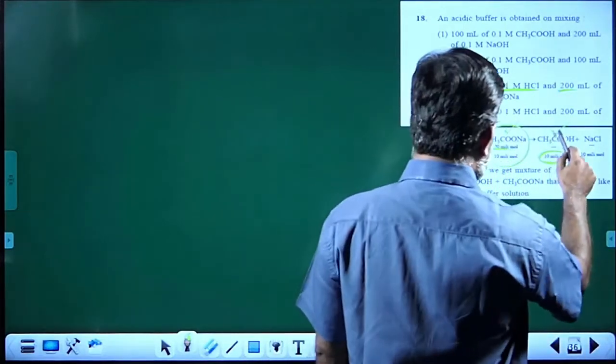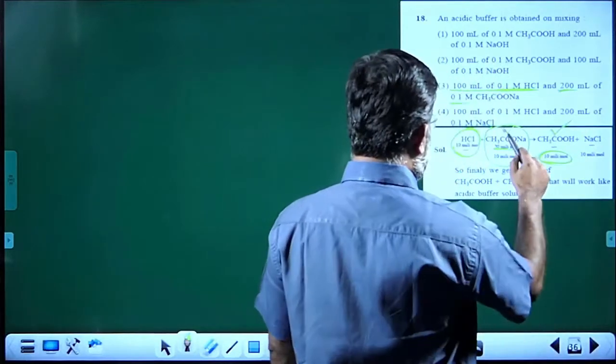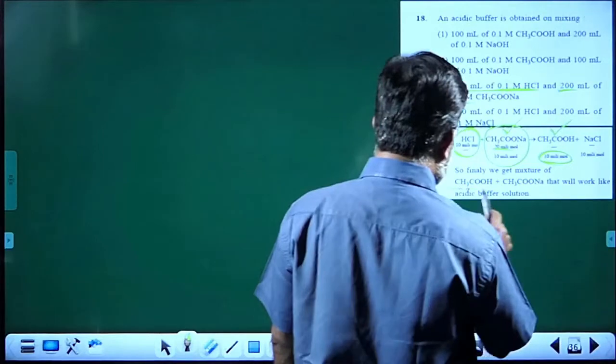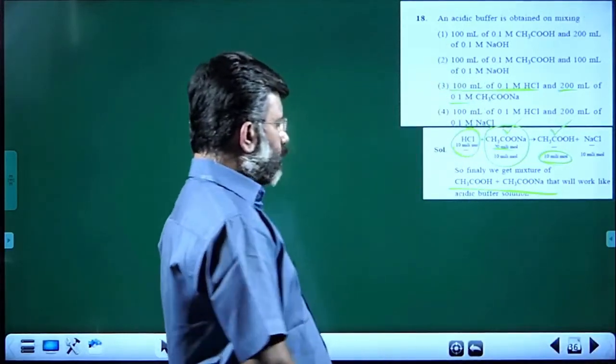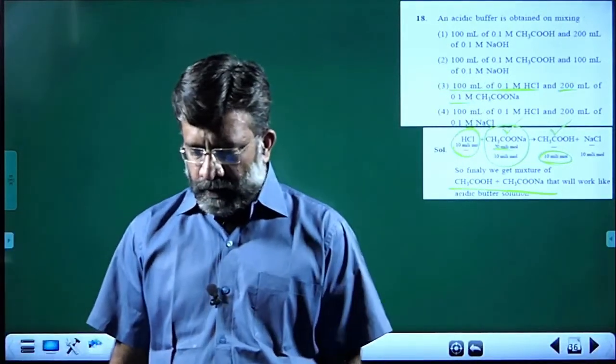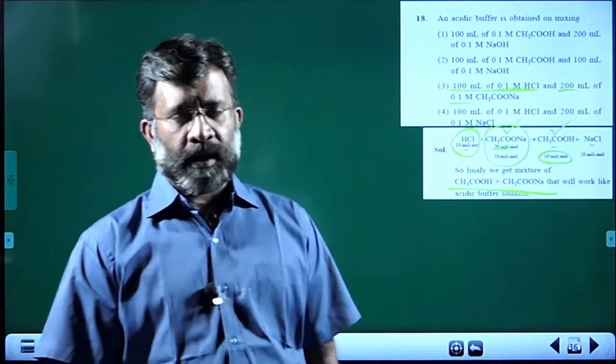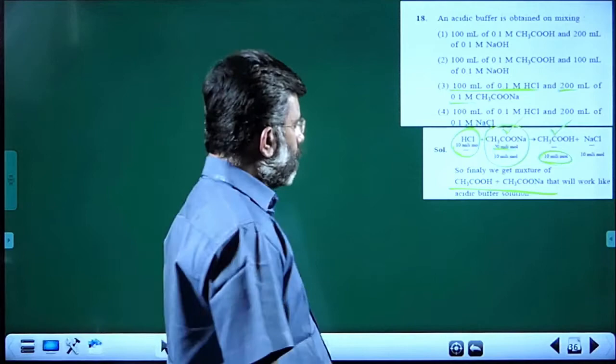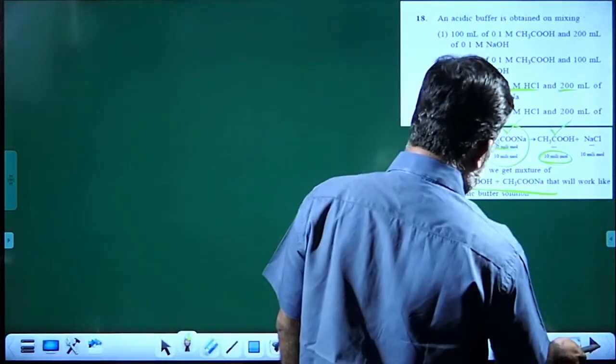So this formed is 10 millimole and this remaining is 10 millimole and together they can act as an acidic buffer. A weak acid with its conjugate base is able to act as an acidic buffer. Next question.